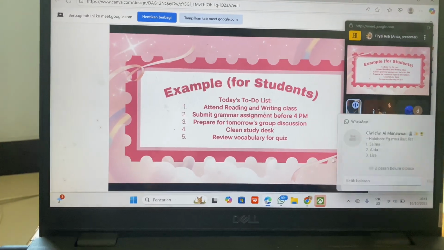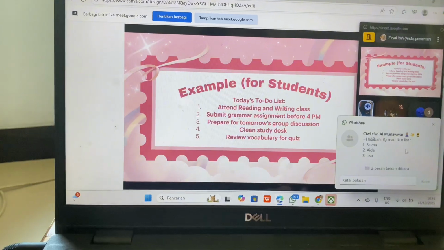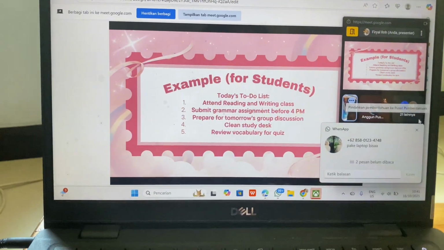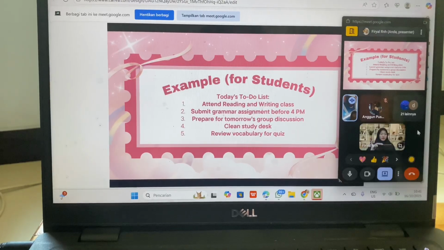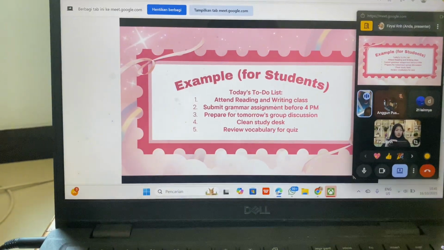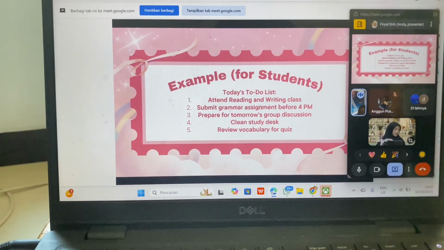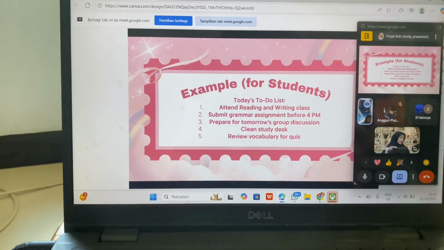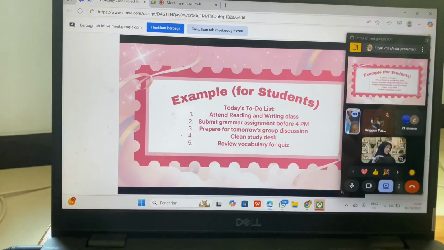This kind of list helps us to be organized and productive. By writing or checking off each task, we can clearly see what has been done and what still needs to be completed. It's a simple but very effective habit to improve time management and academic performance.